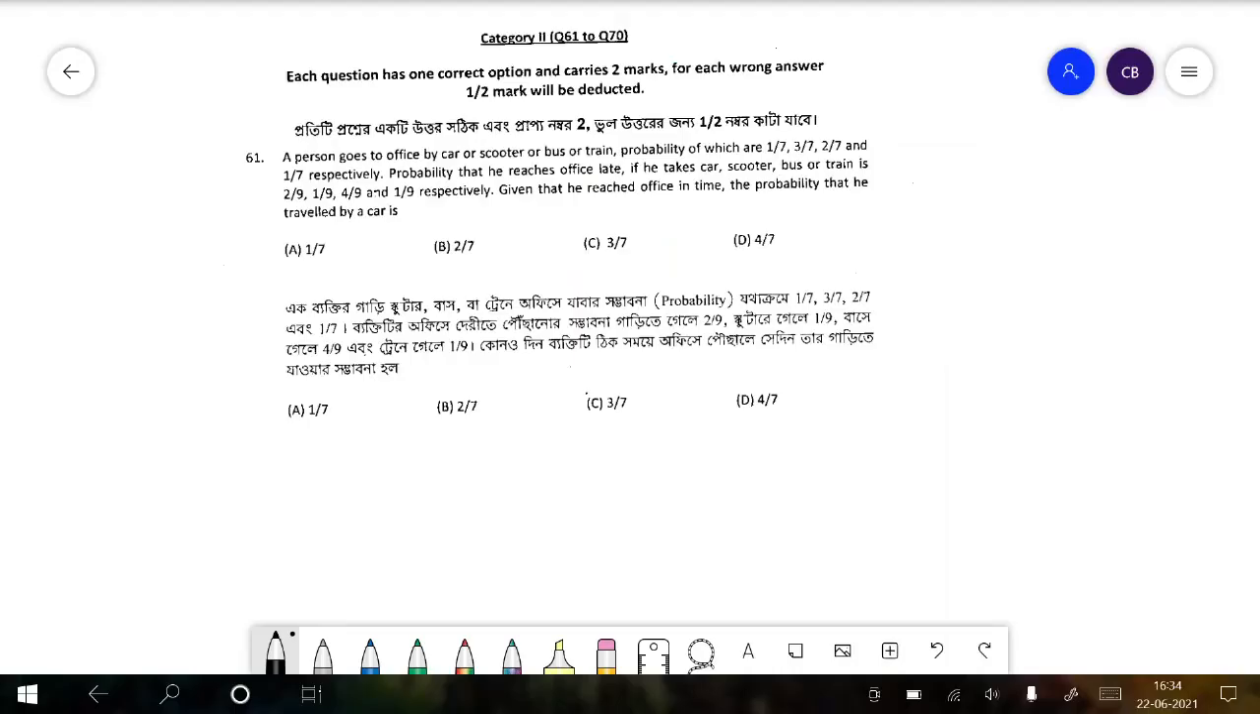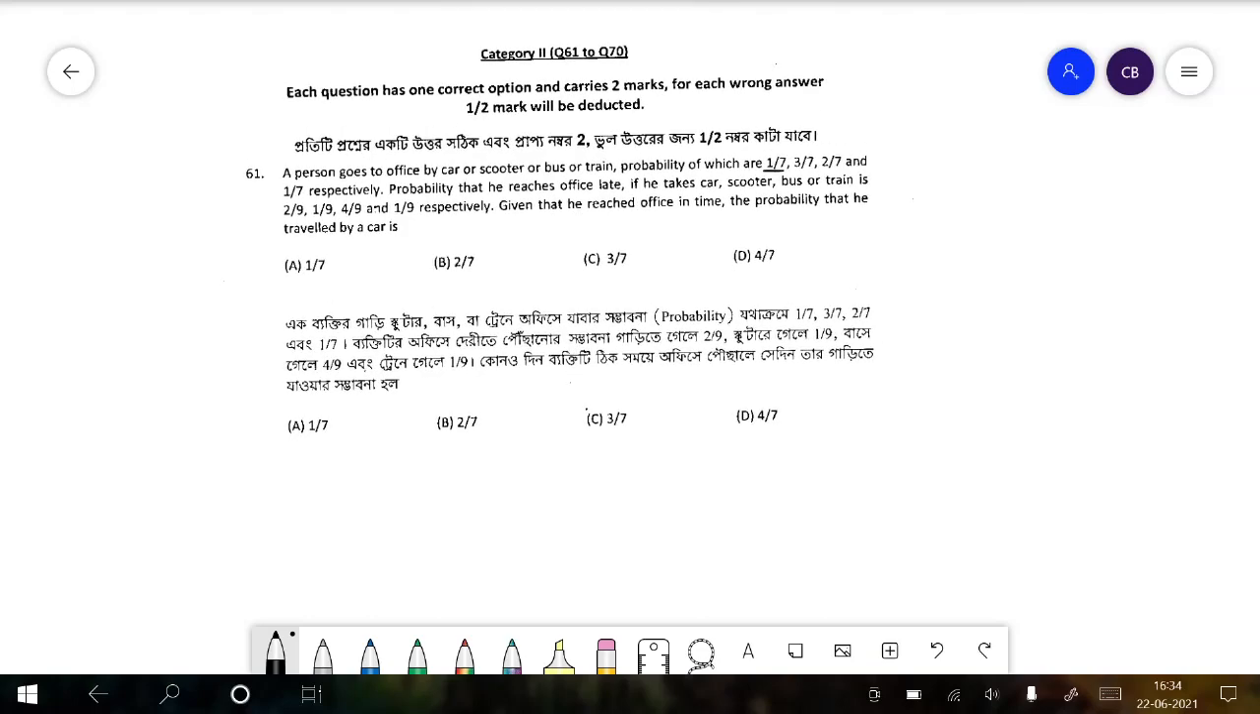Okay, so for the second section, in the first question we see a person goes to office by car or scooter or bus or train, the probabilities of which are 1 by 7, 3 by 7, 2 by 7 and 1 by 7 respectively. The probabilities that he reaches office late if he takes car, scooter, bus or train are 2 by 9, 1 by 9, 4 by 9 and 1 by 9 respectively. Given that he reached the office in time, the probability that he travelled by car is.